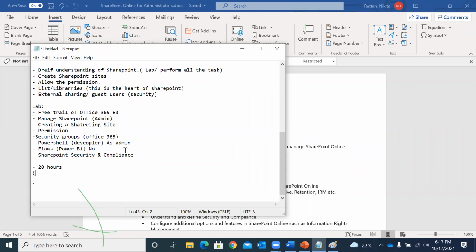And why I'm saying 20 hours is because I'm also including the question answer rounds, the practical things, and the tasks which I'm going to give, plus the time to understand the concept of the documents.